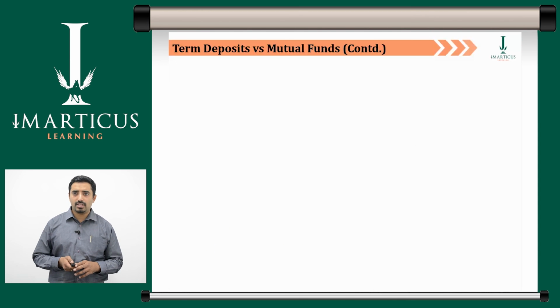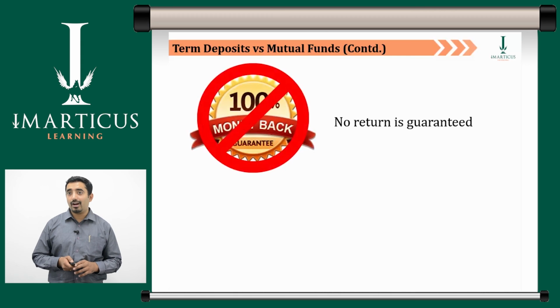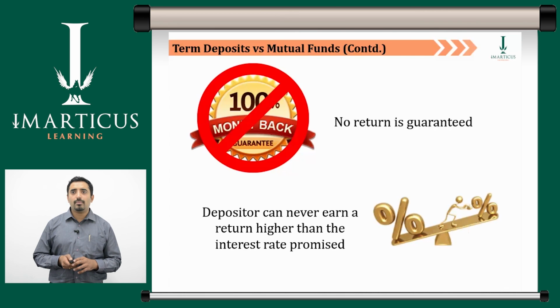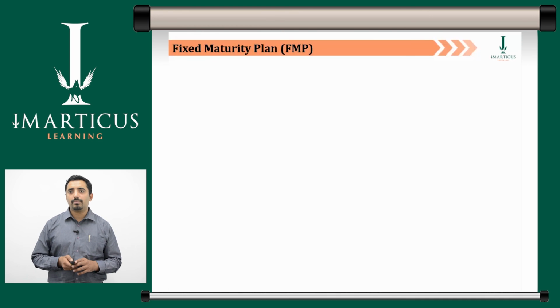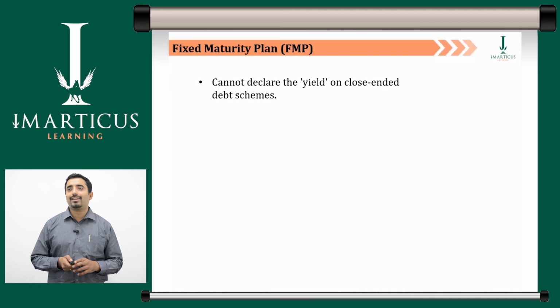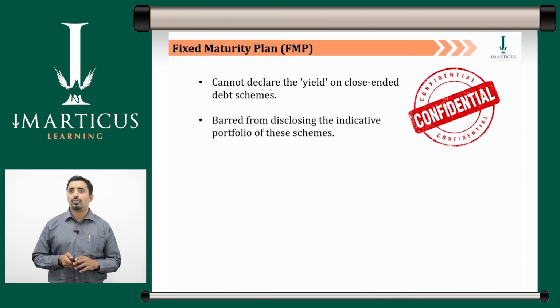In a mutual fund scheme, no return is guaranteed. However, it is possible to earn returns that are much higher than in a bank deposit. With a bank deposit, the depositor can never earn a return higher than the interest rate promised. Moving ahead, you will now learn about fixed maturity plans. While banks and companies can tell investors what they will pay, mutual funds cannot declare the yield on closed-ended debt schemes. They were earlier barred from disclosing the indicative portfolio of these schemes.